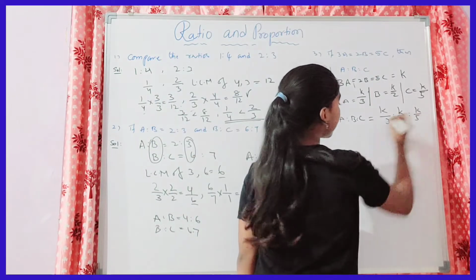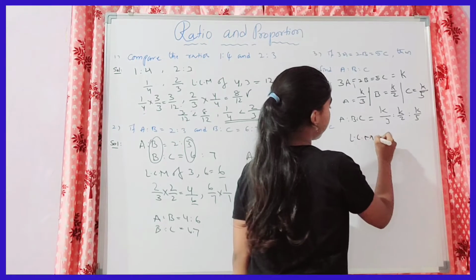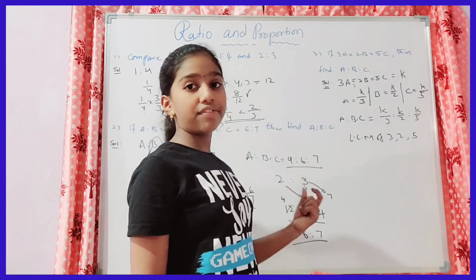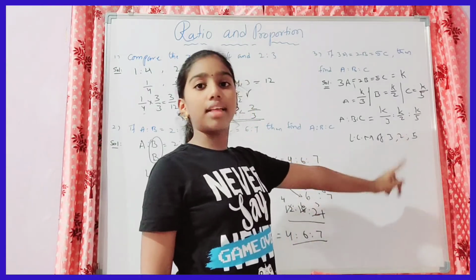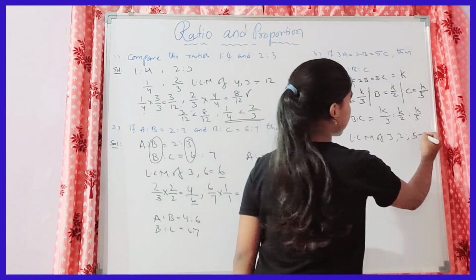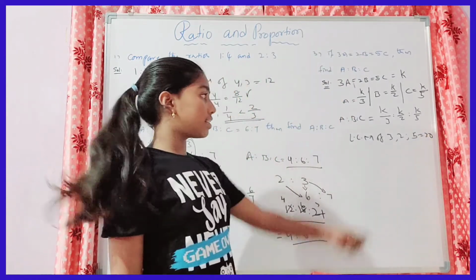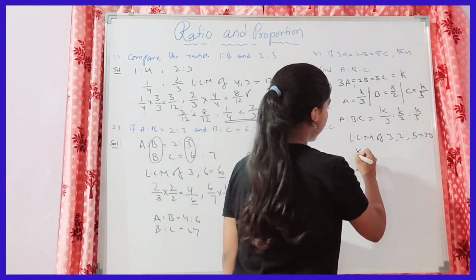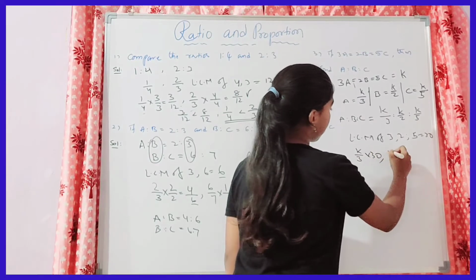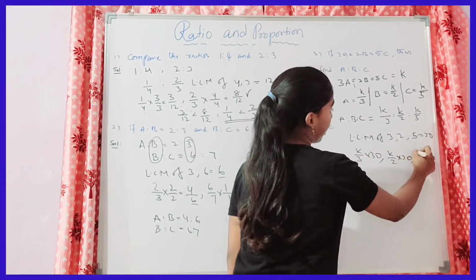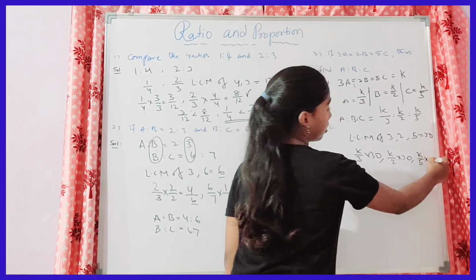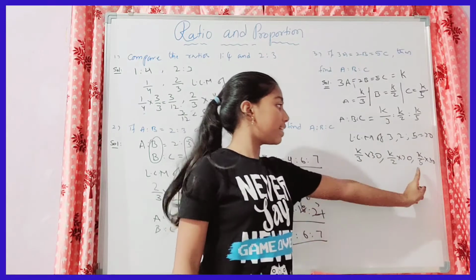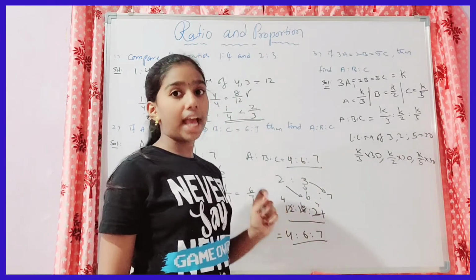See, the LCM of 3, 2 and 5: 5 2s are 10, 10 3s are 30. So the LCM is equal to 30. Now we have to multiply each by it. That is, k by 3 into 30, k by 2 into 30, and k by 5 into 30. We multiply by the LCM of these three denominators, so when we multiply, we can cancel them.